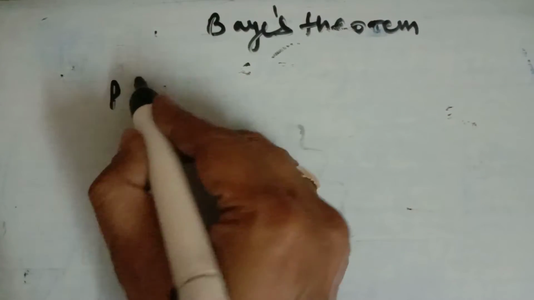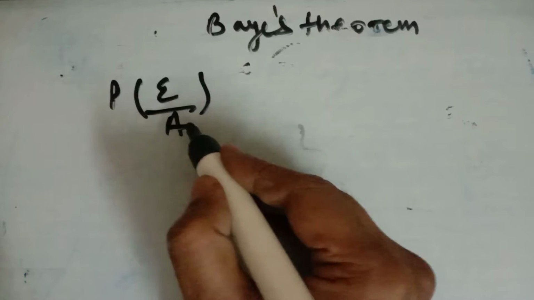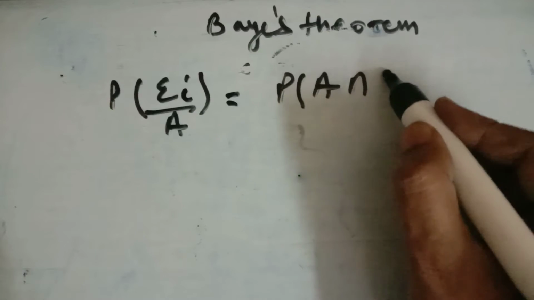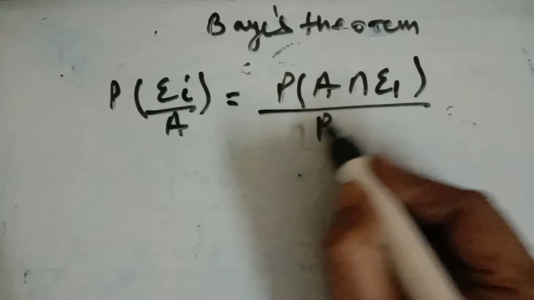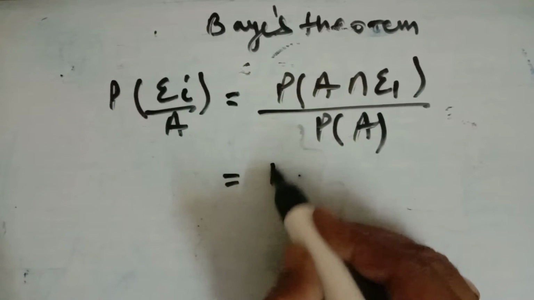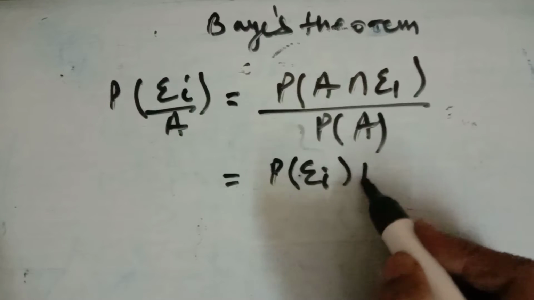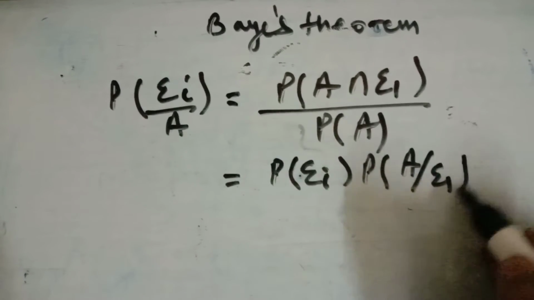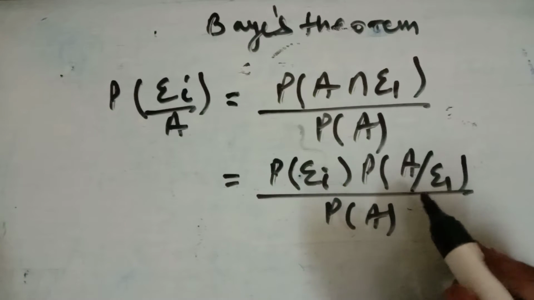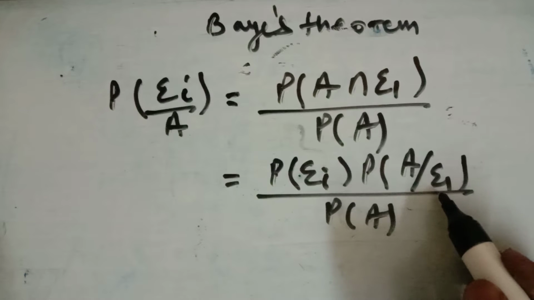Now we know the formula for conditional probability. The probability of Ei upon A, where we have more than one event, by using the formula of conditional probability, will be the probability of Ei into the probability of A upon Ei, upon the probability of A, by using the multiplication rule of probability.